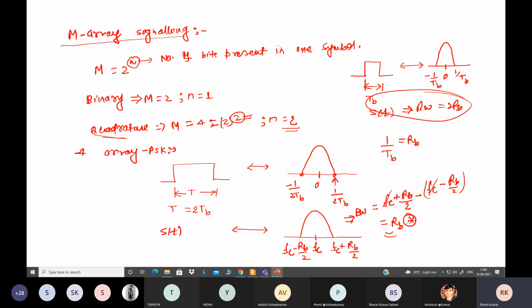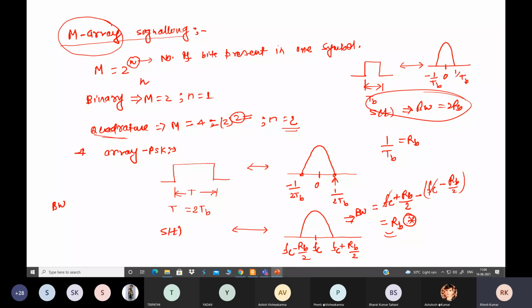Similarly, for another type of M-array PSK system, or any system, you can find the bandwidth. So we will generalize one formula here. What should be the value? The main value that should be your bandwidth requirement for M-array signaling, where M represents the number of symbols. So from there you find the value of N. How can we find N?